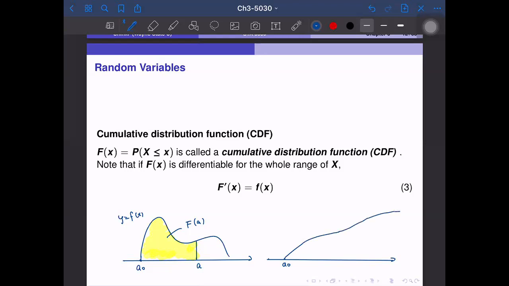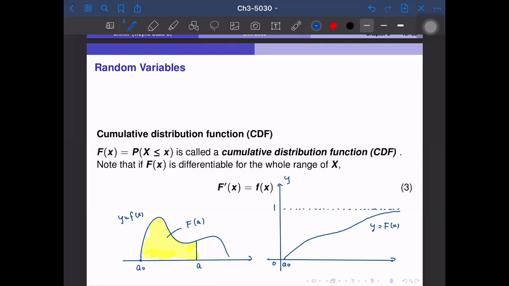So the range is always between 0 and 1. The graph is between y equal to 0 and 1, and it looks like this. So this is the graph of y is equal to F of x.